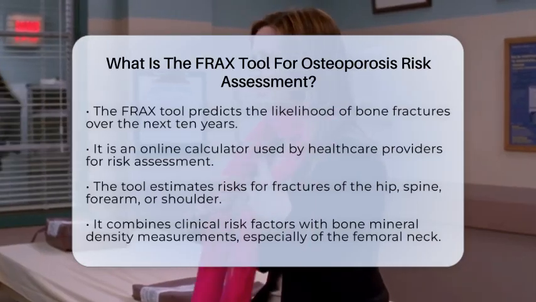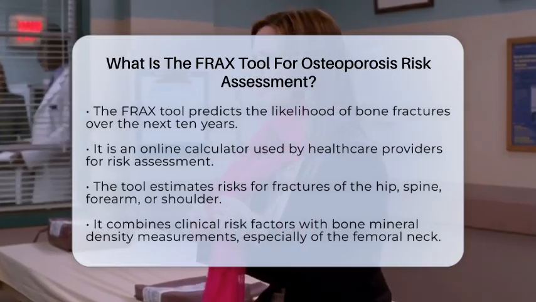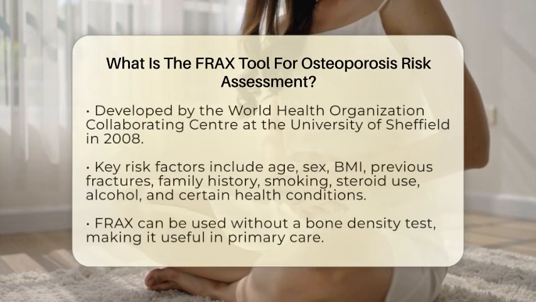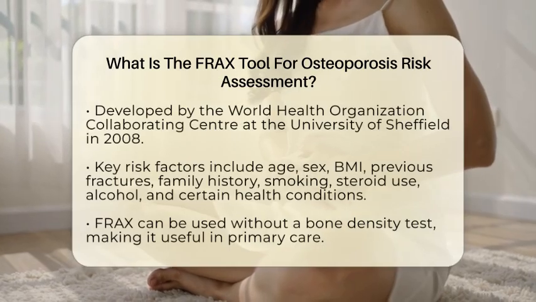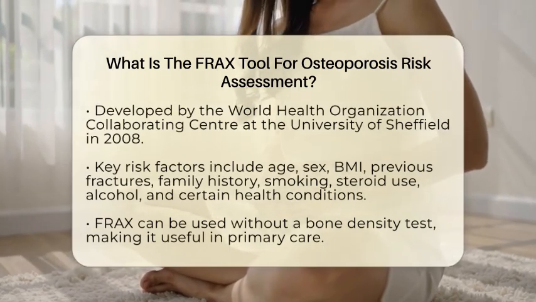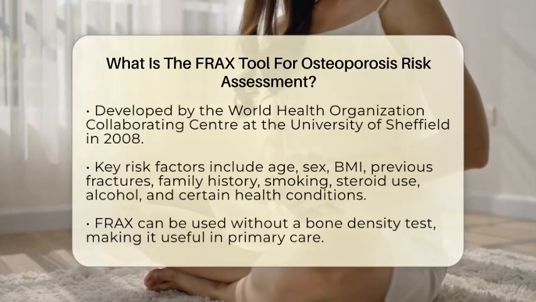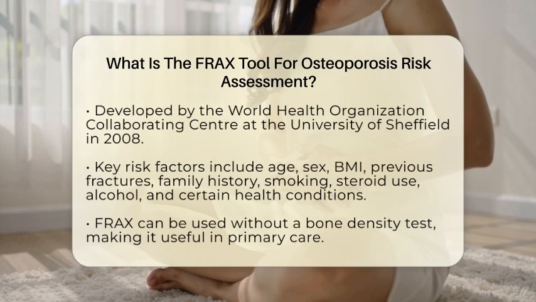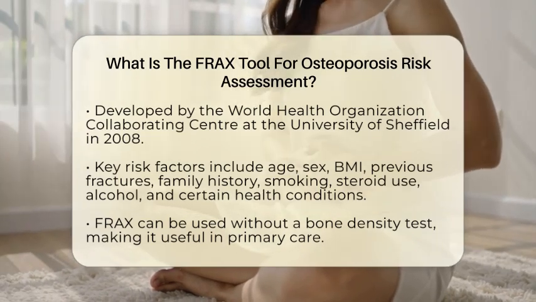The FRAX tool was developed by the World Health Organization Collaborating Center at the University of Sheffield and was first released in 2008. It uses data from large international studies to identify key factors that influence fracture risk. These include age, sex, body mass index, previous fractures, family history of hip fractures, smoking habits, use of steroids, alcohol consumption, rheumatoid arthritis, and other health conditions that can weaken bones.